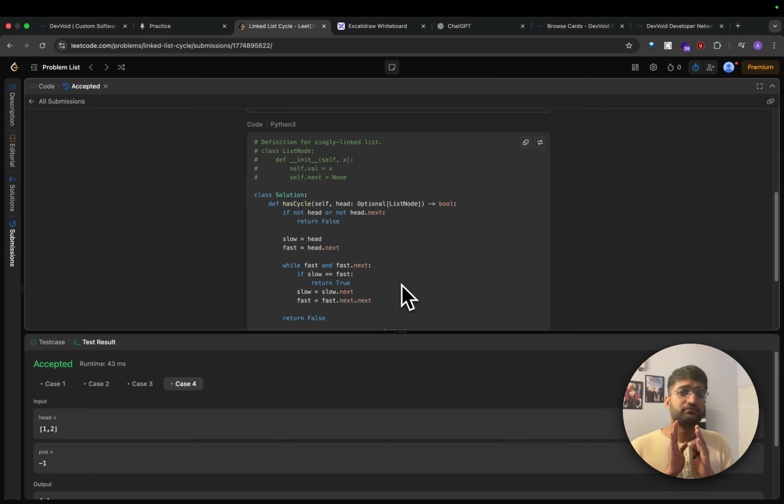Now, while fast and fast dot next. Actually, I told about a self point, right? It's actually covered as well. Sorry, I made a small mistake there while telling in the previous one. But anyways, while fast and fast dot next, what does that say? It says that if my next 2 steps exist. Why is that important?